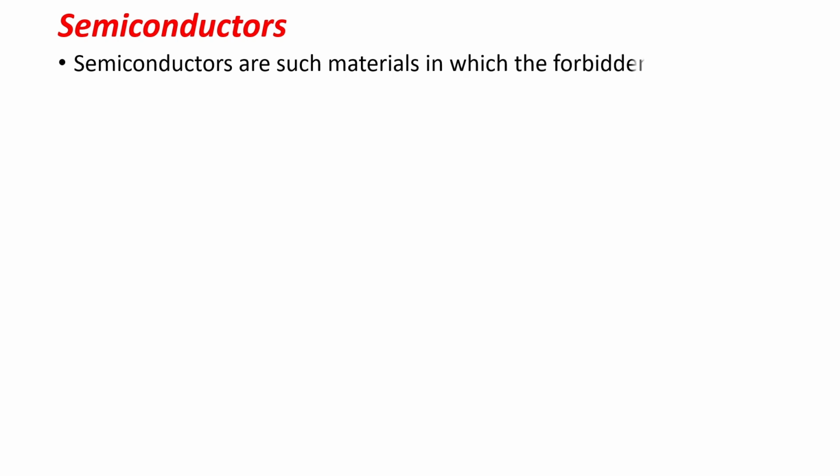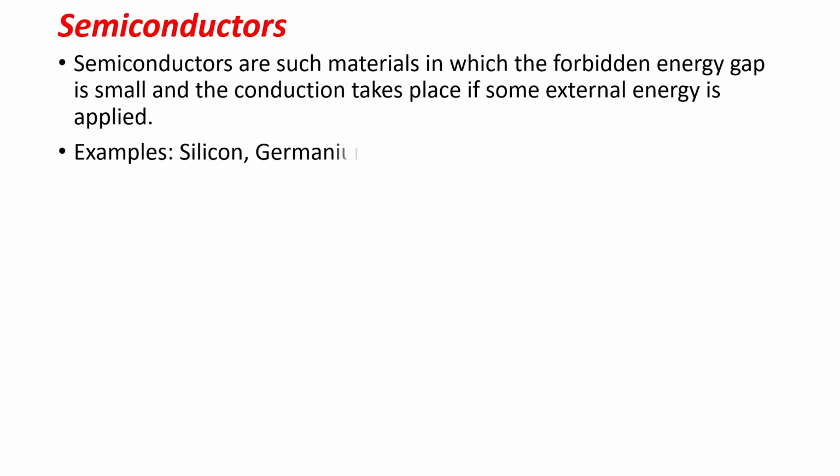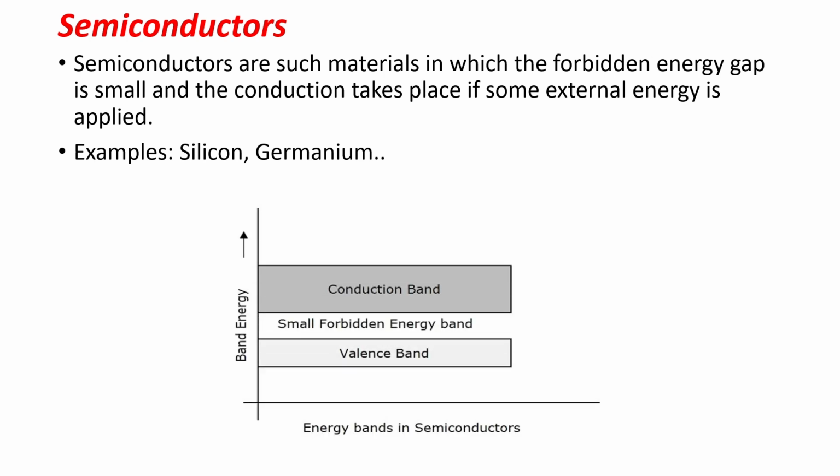Now see the energy band diagram for semiconductors. Semiconductors are materials in which the forbidden energy gap is very small and conduction takes place if some external energy is applied. Examples of semiconductors are silicon and germanium. See the structure of energy bands in a semiconductor. See here, the forbidden energy gap between the valence band and conduction band is very small. So the electrons can travel from the valence band to the conduction band easily.